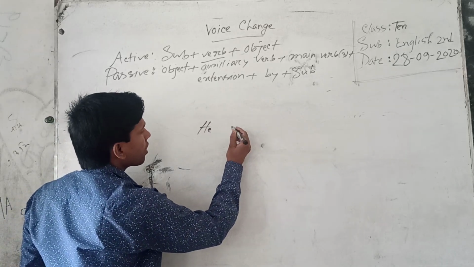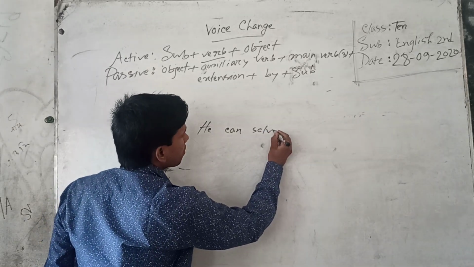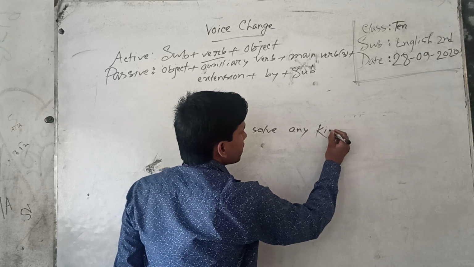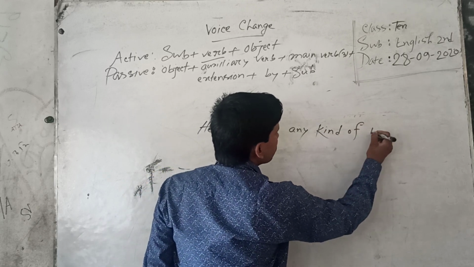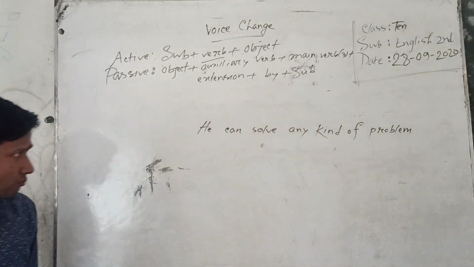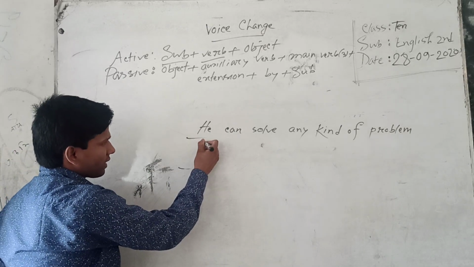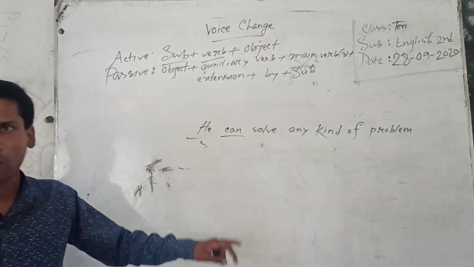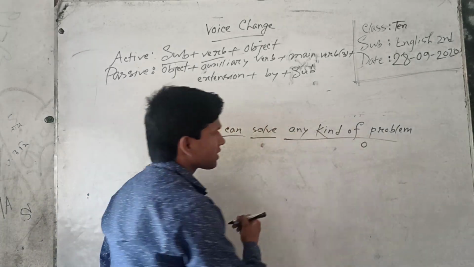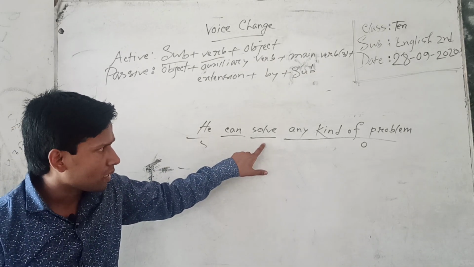He can solve any kind of problem. According to structure, subject is he. It is subject. It is auxiliary verb or modal auxiliary. And it is main verb. It is object. Subject, modal auxiliary, main verb, object.